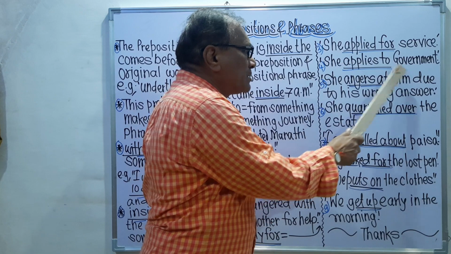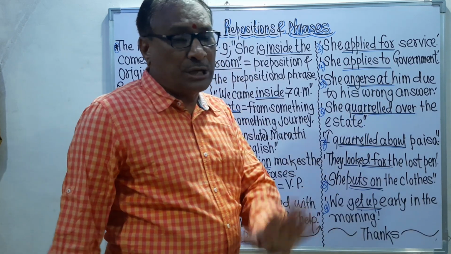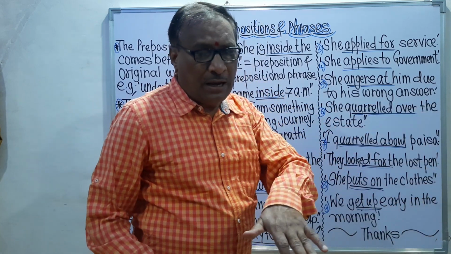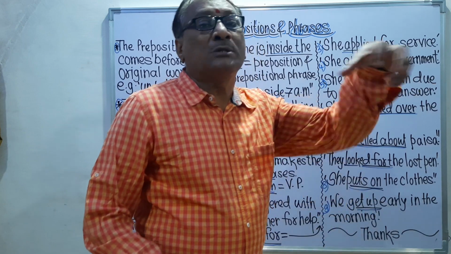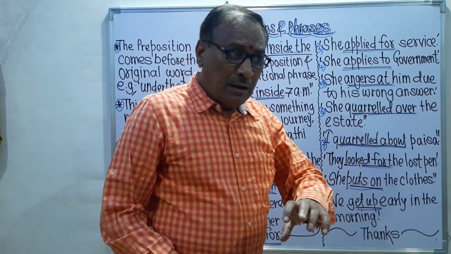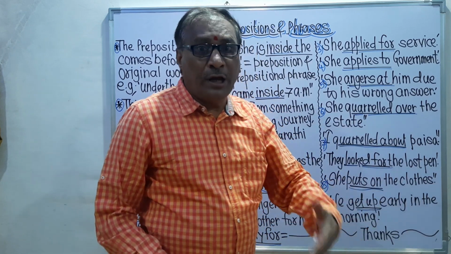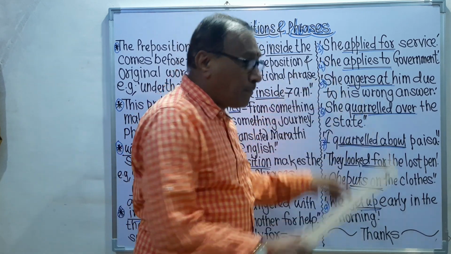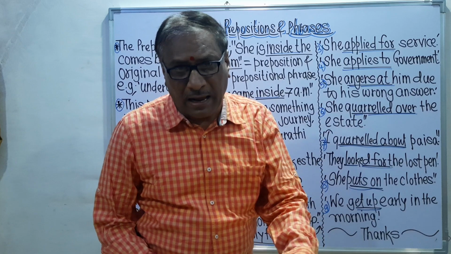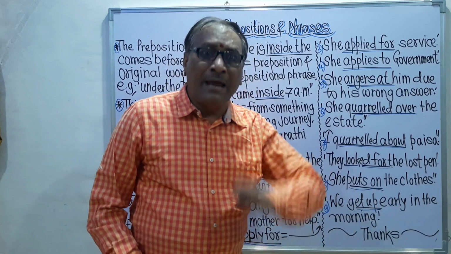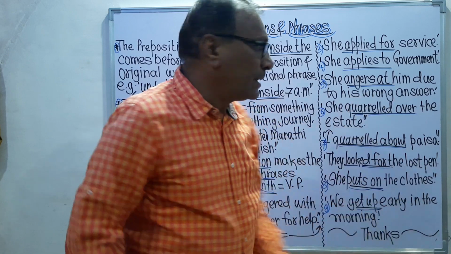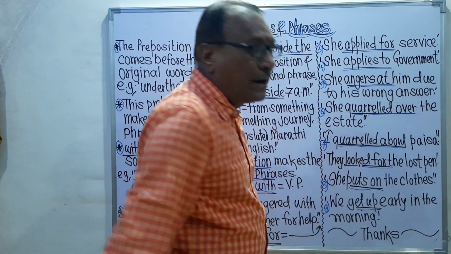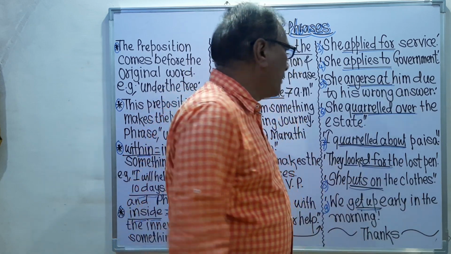She applies to government. Now the phrase has changed. Apply to means we apply to somebody. To means what? We apply to somebody. Means we go to apply to somebody. That is apply to. Apply for means for something we apply, and apply to means we apply to somebody. That is the explanation. So the example is she applies to government, means she goes and she applies to government.